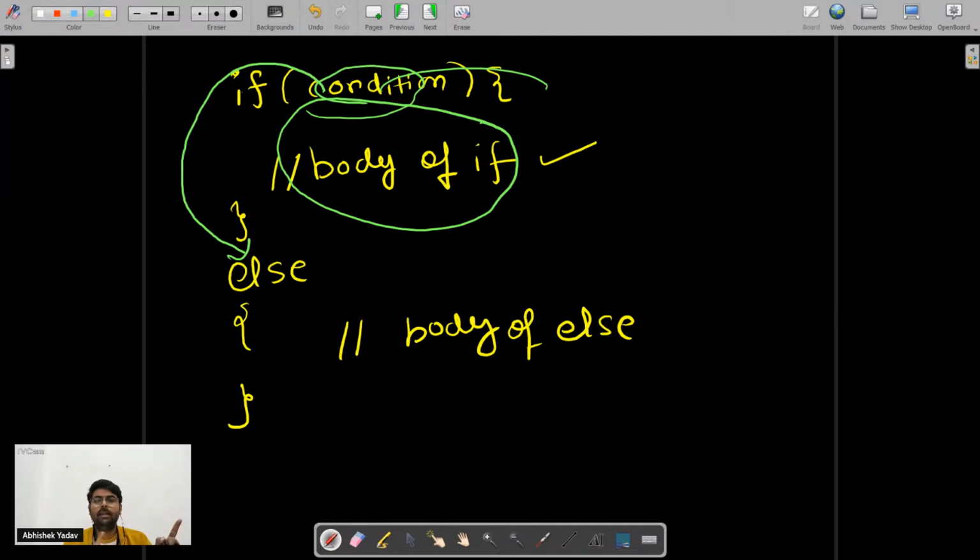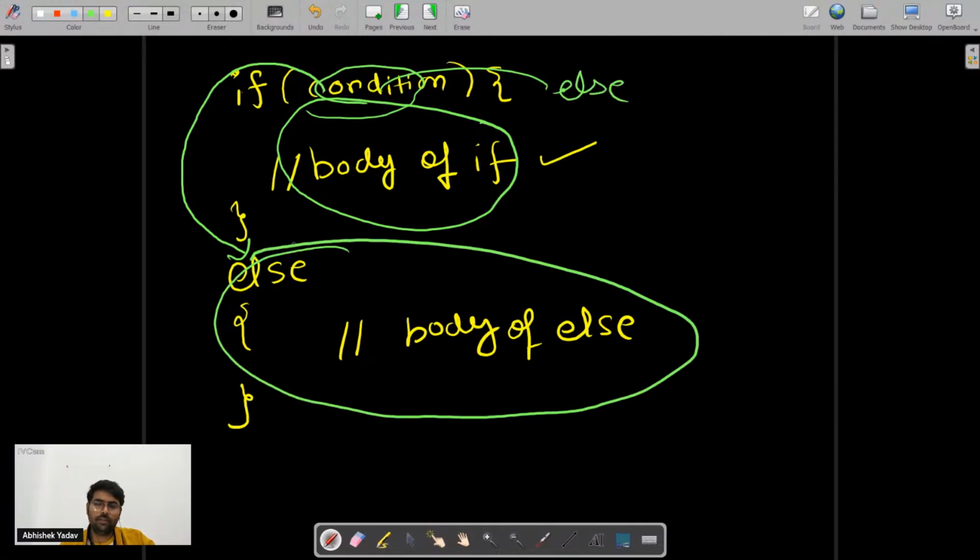Why do we need a control statement? To skip a part of the code or to repeat a code again and again. So here we are skipping a part of the code on the basis of a condition. If the condition is false, then I go to the else part and execute the body of else. Everyone is clear till this point? If else?